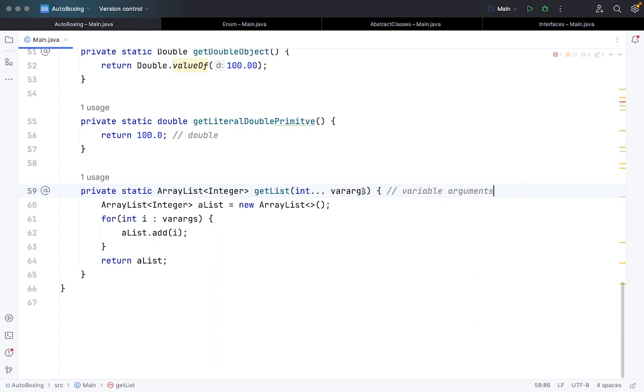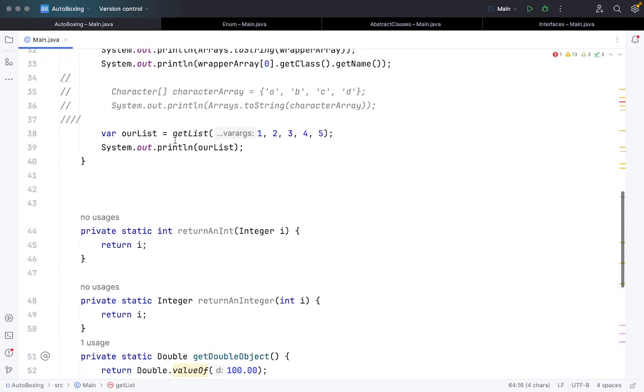Okay, so using this variable arguments, I can pass any amount of arguments if I want. Then I created an array list object here, named list, and I keep on passing the integer value i. So I'm traversing through this variable argument of int type, and I'm adding to this list. So here the auto boxing is happening, and then I'm returning this list, which is an array list of Integer, and then I'm printing out this list as well.